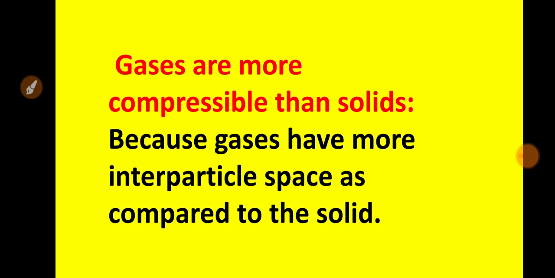Means if the attraction is less, then intermolecular space will be more. If the space between the molecules is more, then they can be compressed easily and to a large extent also. So why are gases more compressible? Because gases have more interparticle space as compared to solids.